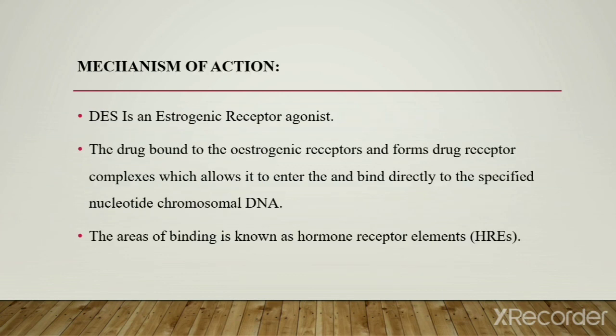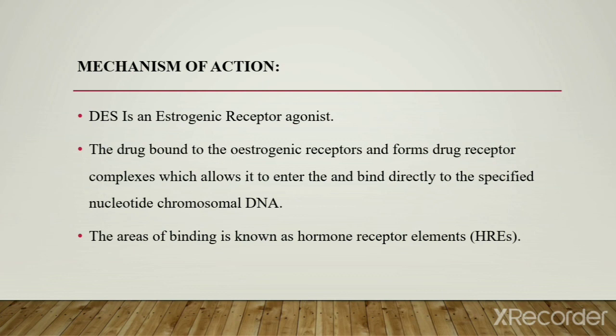The mechanism of action of diethylstilbestrol is that it is an estrogen receptor agonist. The drug binds to the estrogen receptor and forms a drug-receptor complex, which allows it to enter and bind directly to specific nucleotides on chromosomal DNA.